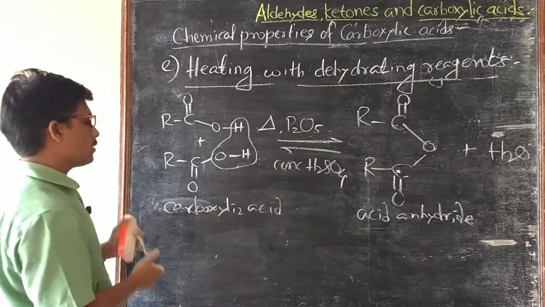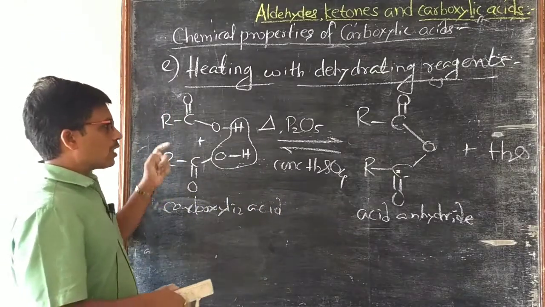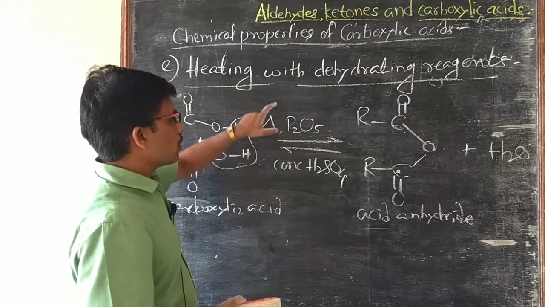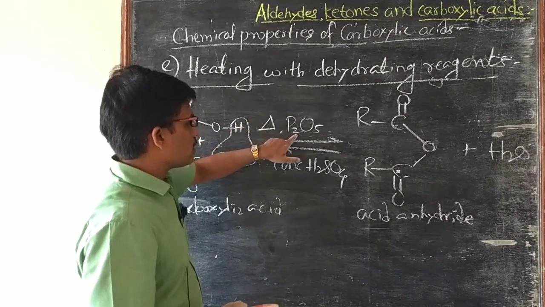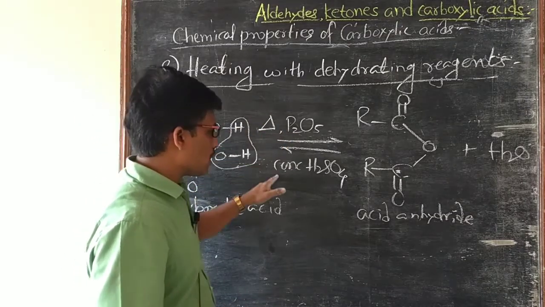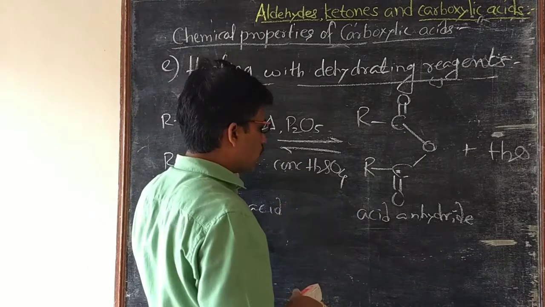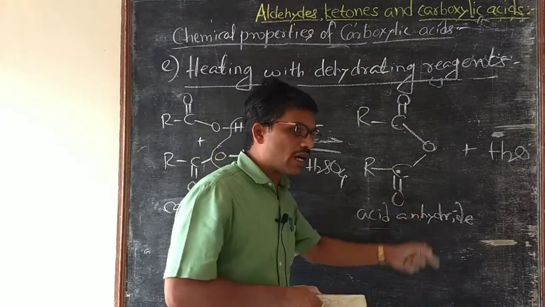Once again I repeat, monocarboxylic acids on heating with dehydrating reagents like P2O5 or concentrated H2SO4 give their corresponding acid anhydrides.